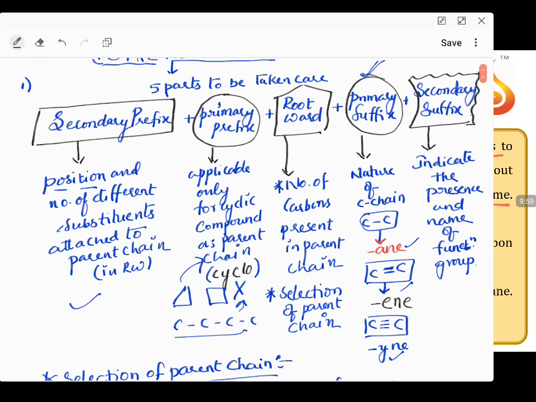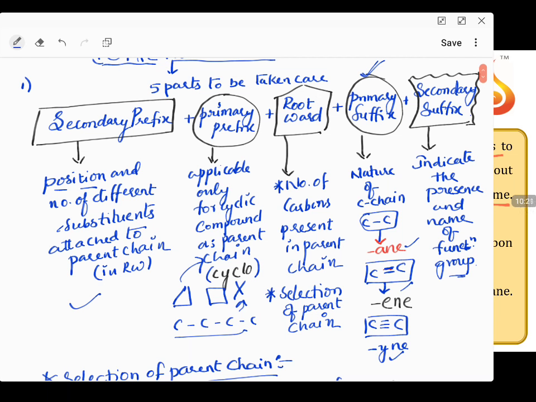Now, if you have a functional group, like last class we saw carboxylic acids, alcohols, esters, ethers, amines, how do we identify if they are present or not? Secondary suffix will give you that information: the presence of a functional group and the special name given for it. The functional group is also explained by secondary suffix.